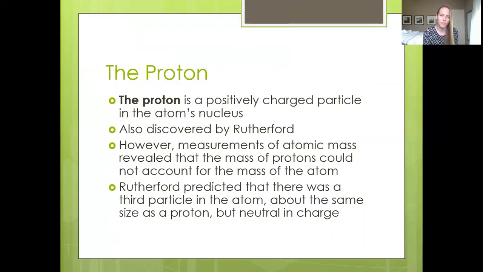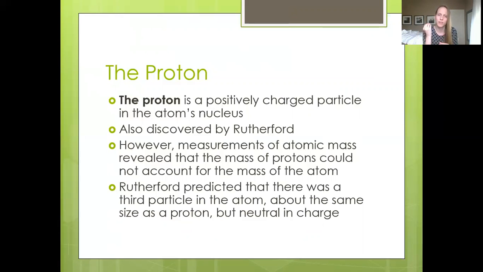He then also measured the mass of these different atoms and noticed that the mass of the protons did not account for all of the mass of the atom. So he said there must be a third particle in the atom that weighs about the same as a proton in order to make up for the missing mass, but that it must be neutral because the positive protons and the negative electrons were already balancing out.